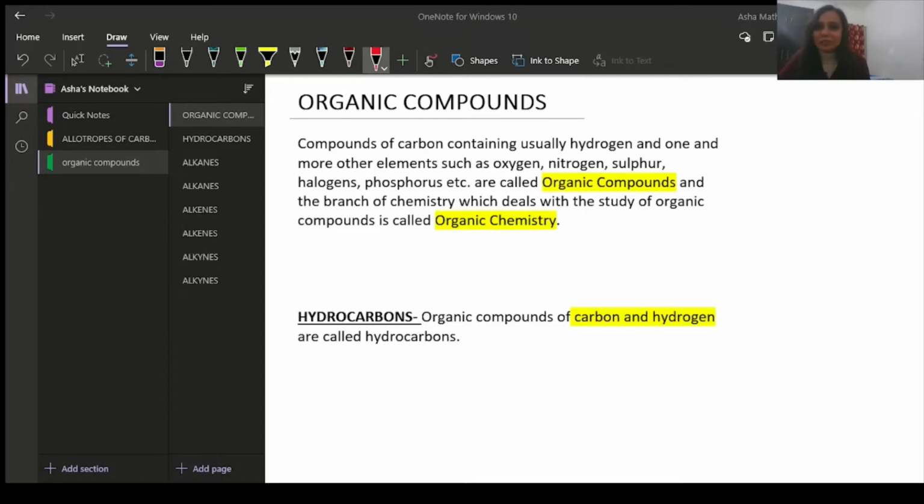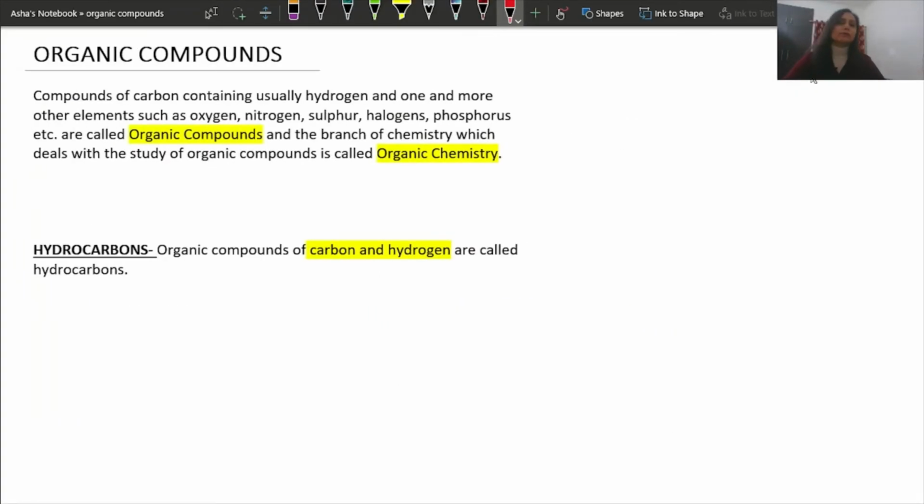So let's begin today's session. Now, first of all, we will try to understand what organic compounds are. Earlier it was said that organic compounds are the compounds which are directly or indirectly obtained from living organisms.